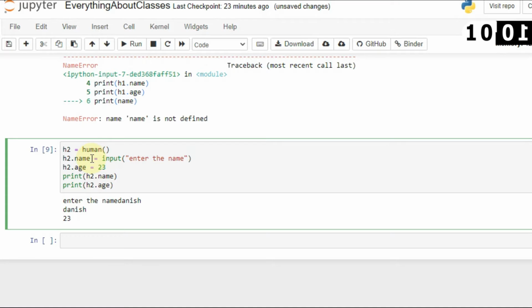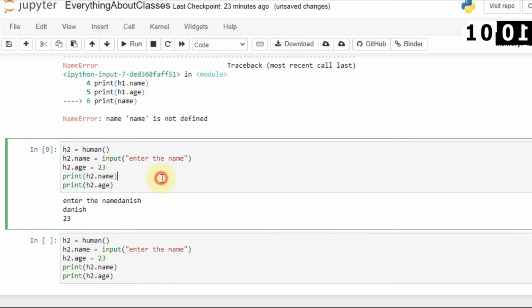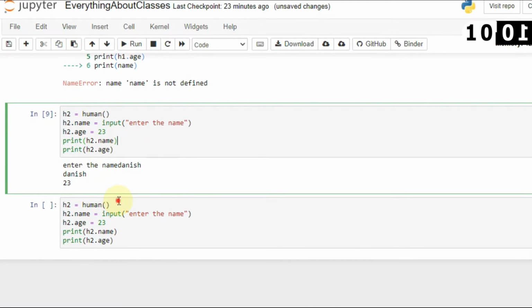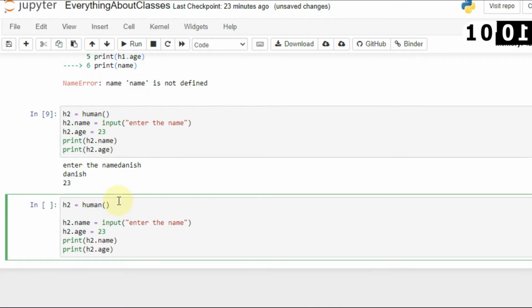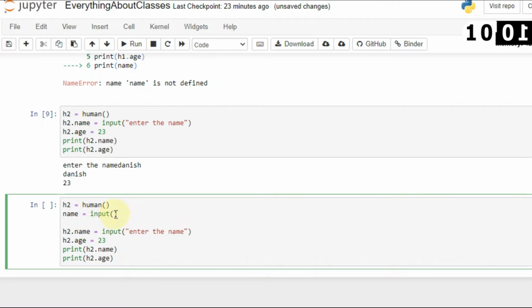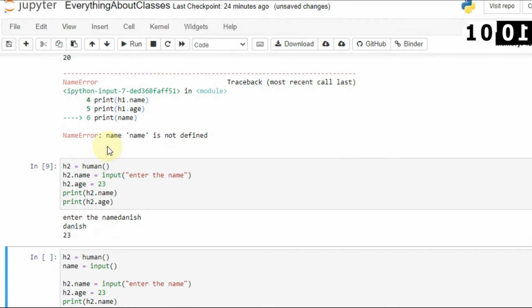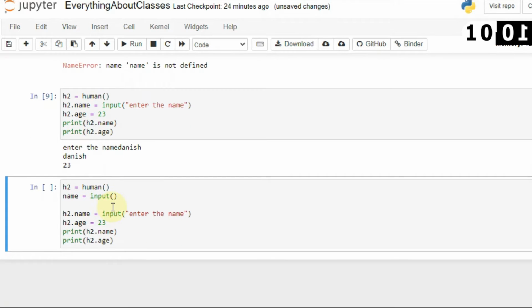You don't have to write h2.name, you can just simply use name, and use it just as you wanted, because people don't like name associated with variables, because nobody wants to create variables like h2.name. You just want name is equal to input, and then what if you have taken input in the variable name, and now you want to access this variable and create an object using the classes that you have defined. So here comes the concept of constructor.